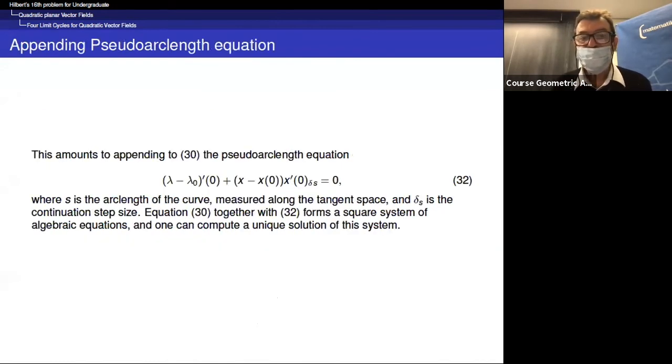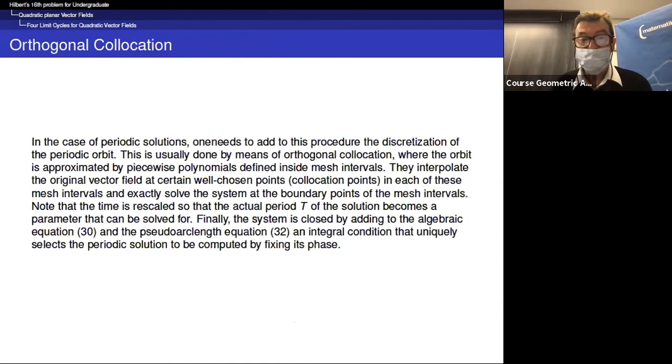This amounts to appending to the equation f of x, lambda equals 0, the pseudo-arc length equation, which is here, where S is the arc length of the curve measured along the tangent space, and delta S is the continuation step size. So equation 30 together with 32 forms a square system of algebraic equations, and one can compute a unique solution of this system in general.